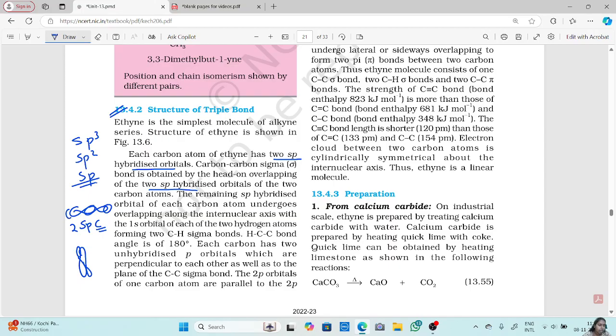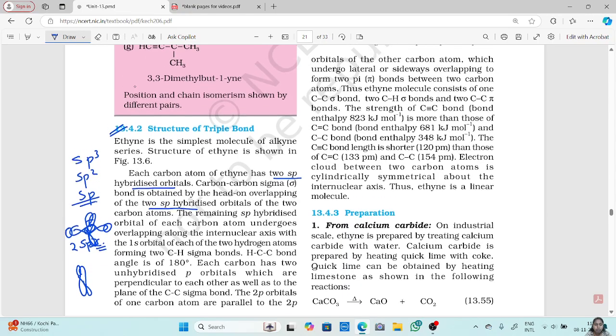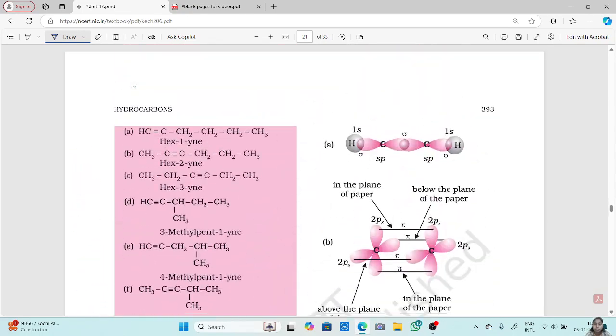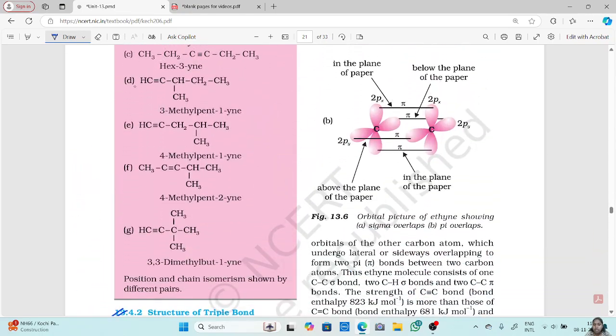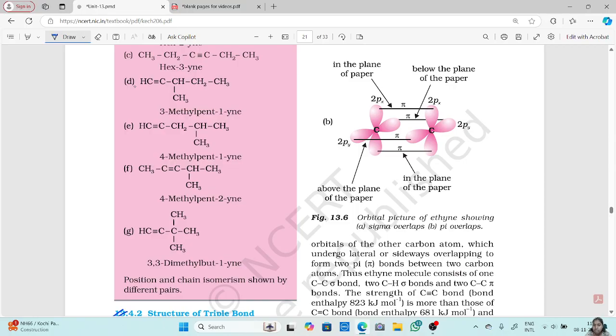The two pi bonds are formed by your unhybridized p orbitals, which are perpendicular to each other. The two p orbitals of one carbon atom are parallel to the two p orbitals of the other carbon atom, and they undergo lateral or sideways overlapping to form the two pi bonds between the carbon atoms.